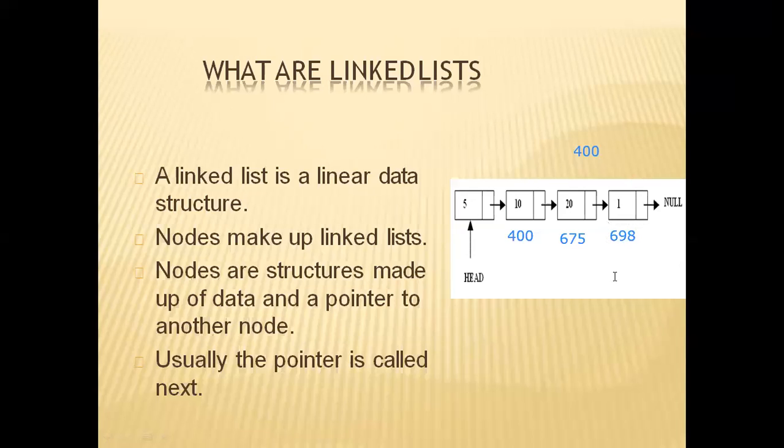You can see the addresses of different nodes. The second node's address is 400. So where will this 400 address be stored? In the address part of the first element 5. 5 is the data part, and in that address part, 400 will be stored. Again, in the second element, the data element is 10. In the address part, the address of the next node, that is 675, will be stored.